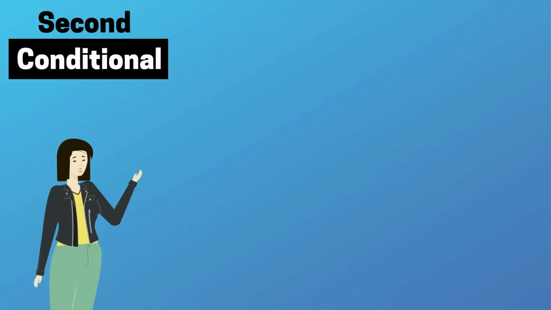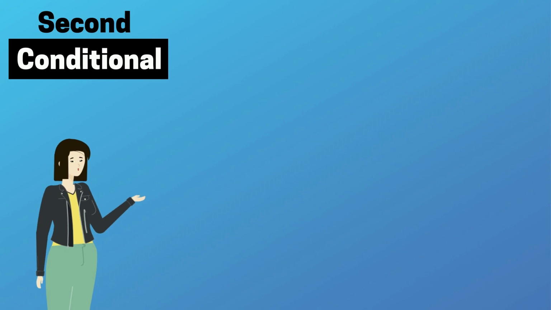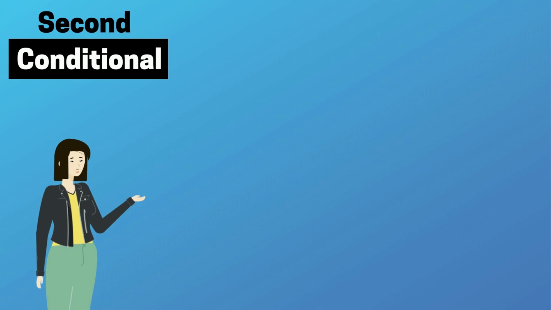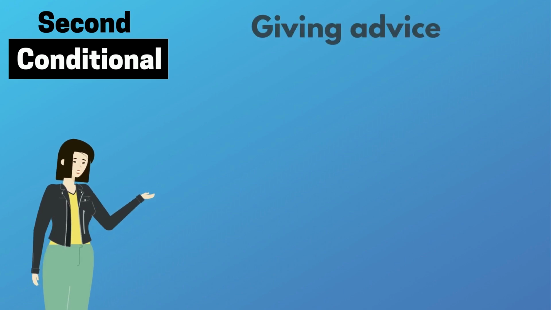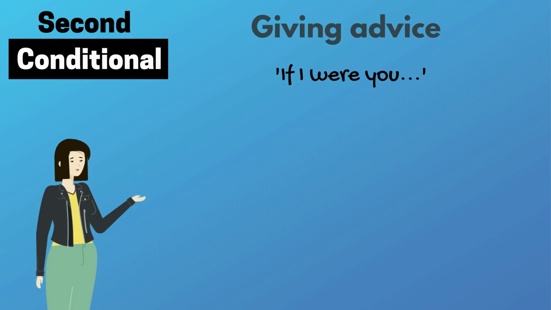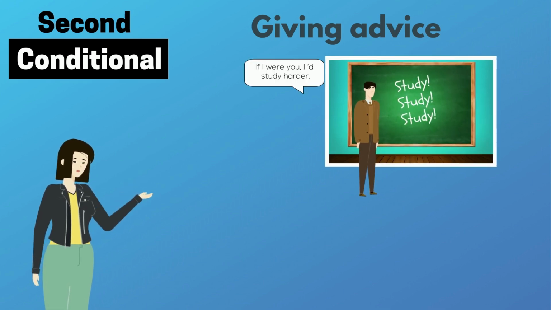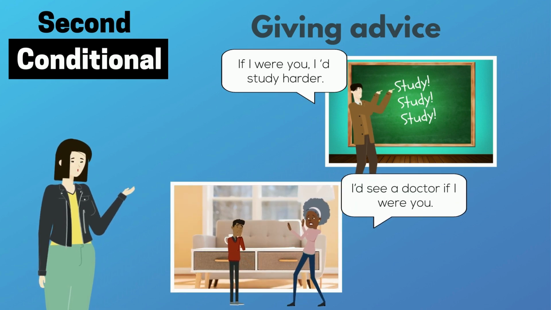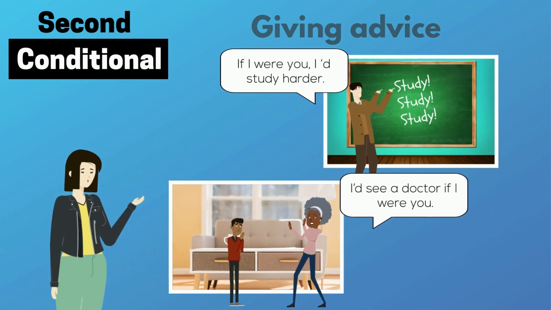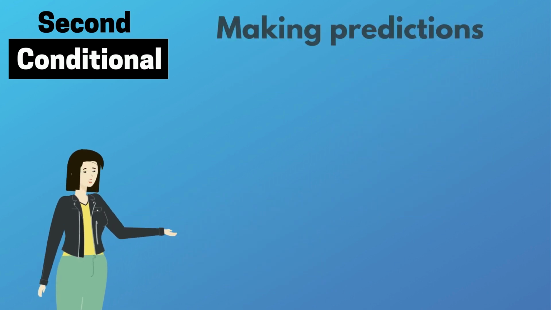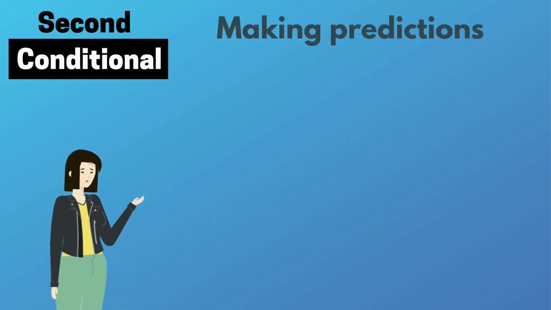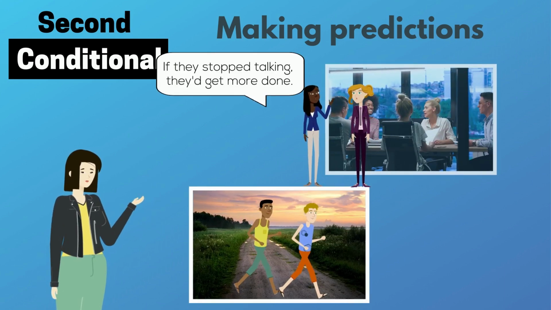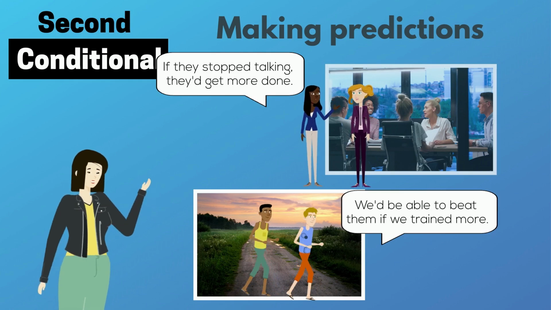As well as using the second conditional to describe unlikely situations in the future, we can also use it in other situations. For example, when we want to give advice, a common expression is, if I were you. For example, if I were you, I'd study harder. And, I'd see a doctor if I were you. We can also use the second conditional to hypothesize or make predictions. For example, if they stopped talking, they'd get more done. We'd be able to beat them if we trained more.